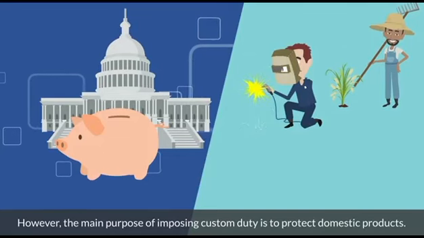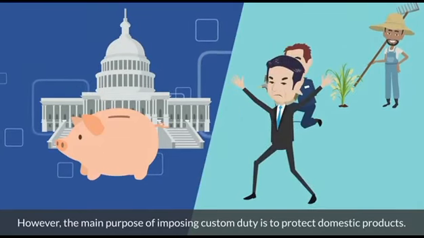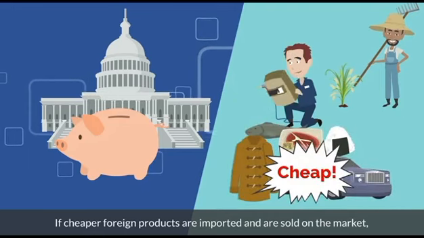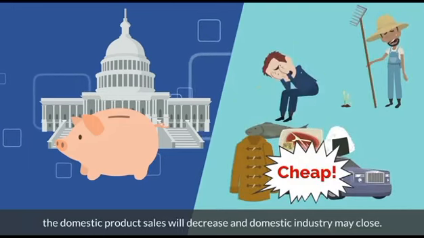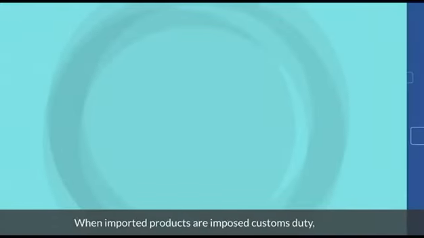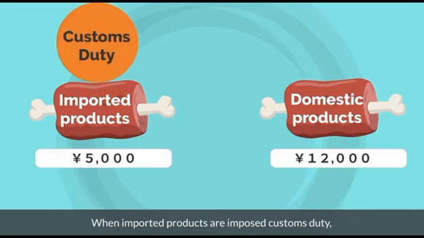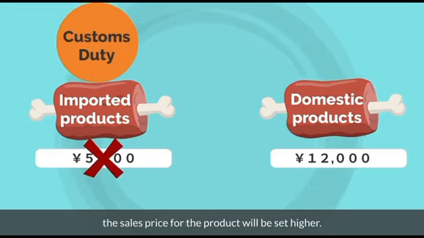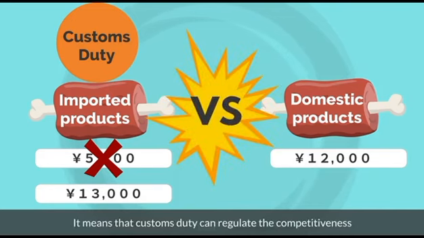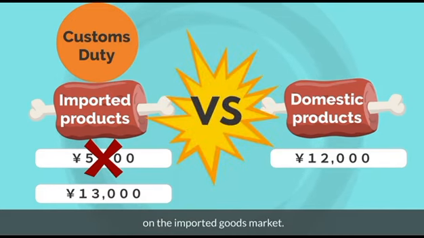However, the main purpose of imposing customs duty is to protect domestic products. If cheaper foreign products are imported and sold on the market, the domestic product sales will decrease, and domestic industry may close. When imported products are imposed customs duty, the sales price for the product will be set higher. It means the customs duty can regulate the competitiveness on the imported goods market.